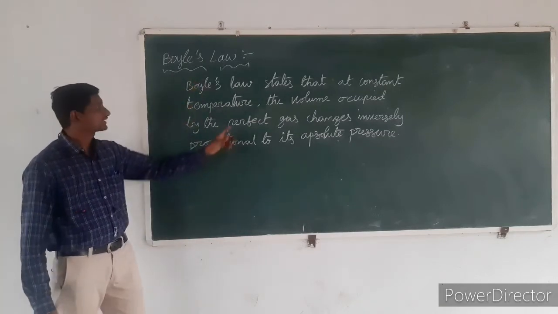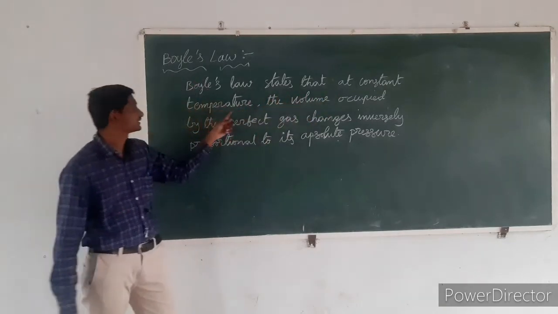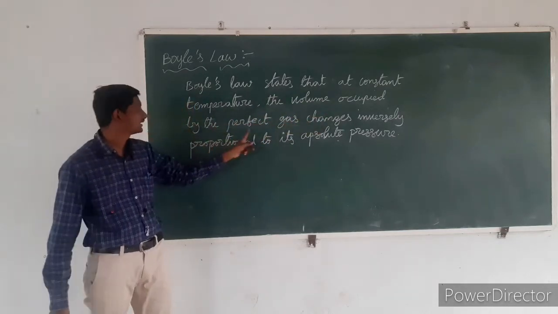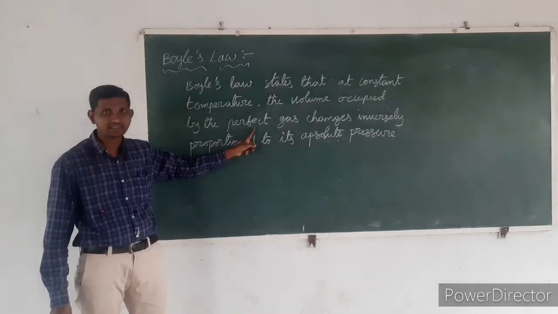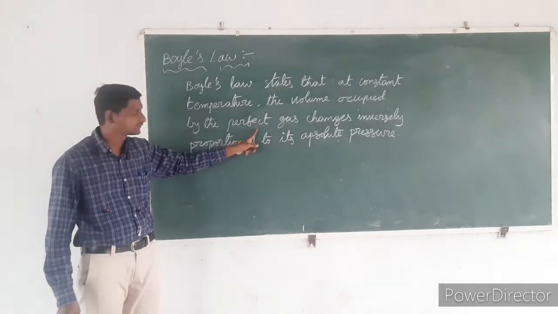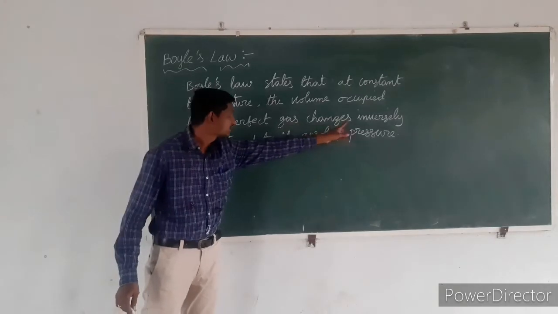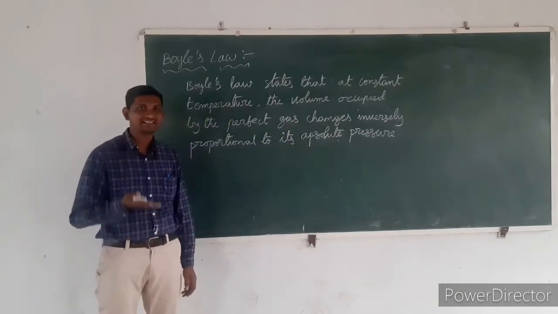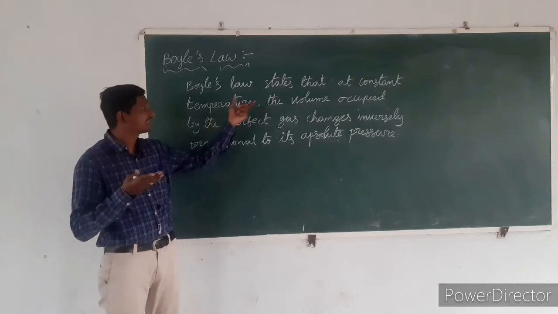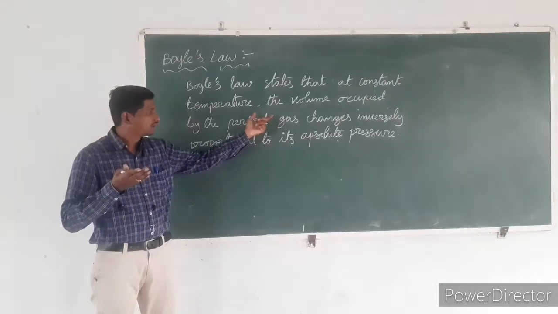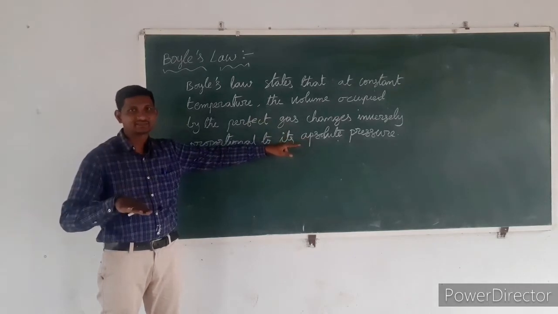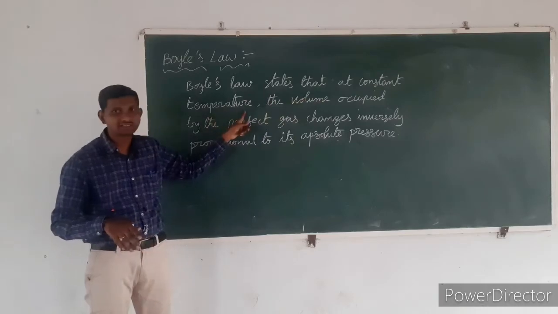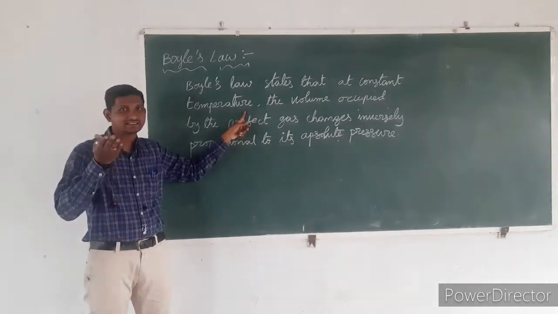Boyle's law states that at constant temperature the volume occupied by the perfect gas, also called ideal gas, changes inversely proportional to its absolute pressure. If volume increases, to maintain temperature as constant, the pressure will decrease. If the volume decreases, to maintain temperature as constant, the pressure will increase.